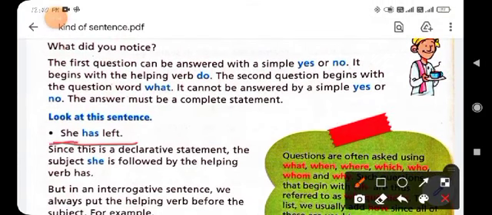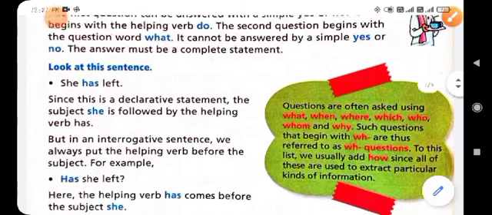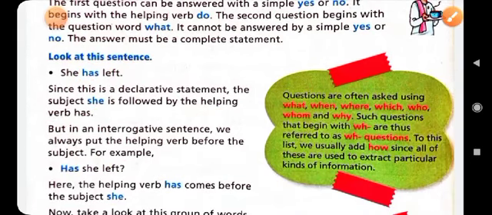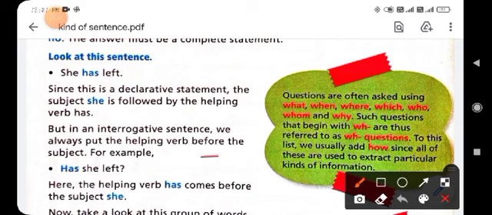She is the subject, has is a verb, and left is a verb, and has is a helping verb. Okay, so this is the declarative sentence, and the subject she is followed by the helping verb has. Clear? But in an interrogative sentence, we always put the helping verb before the subject. For example, Has she left?